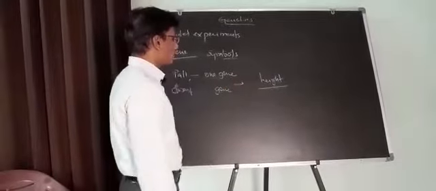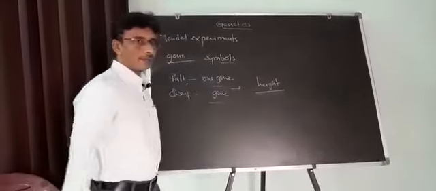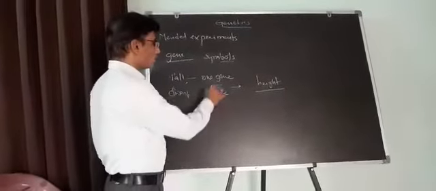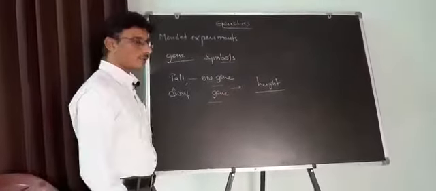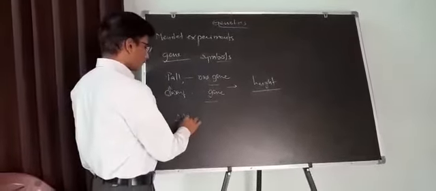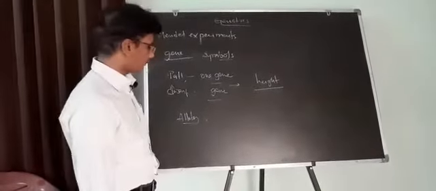You can come to one conclusion: a gene exists in two forms. These two forms of the same gene are called alleles, or allelic forms of a gene.